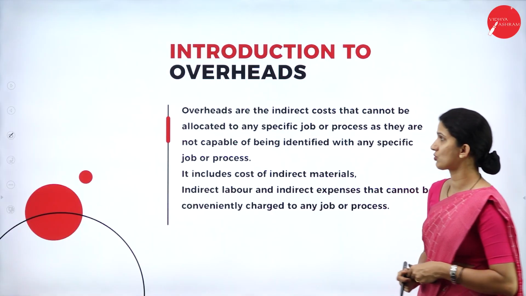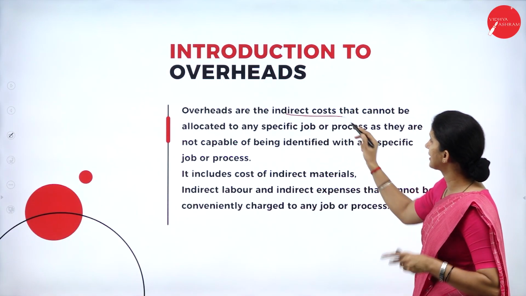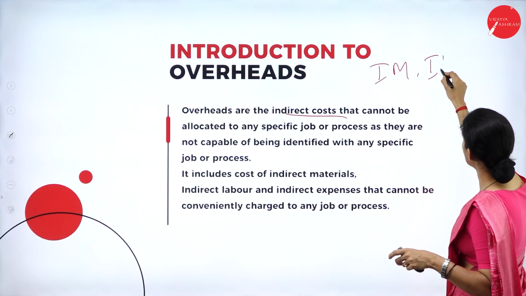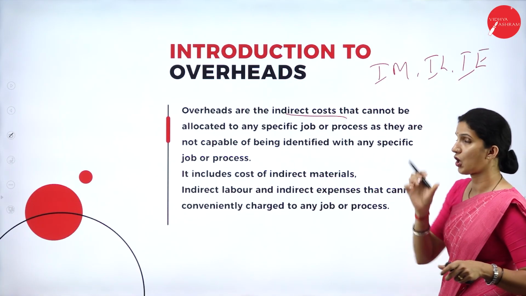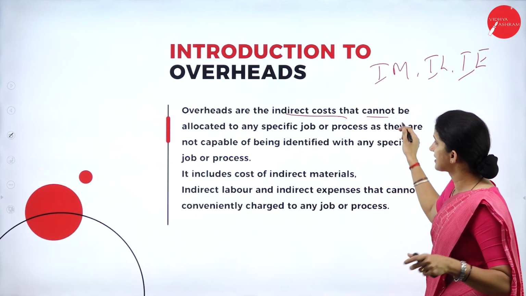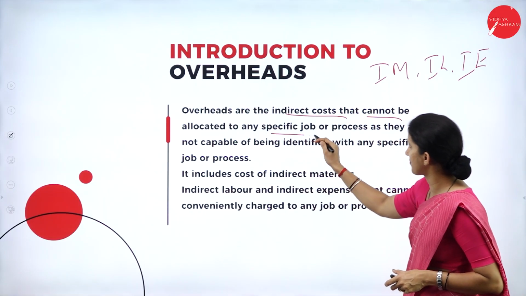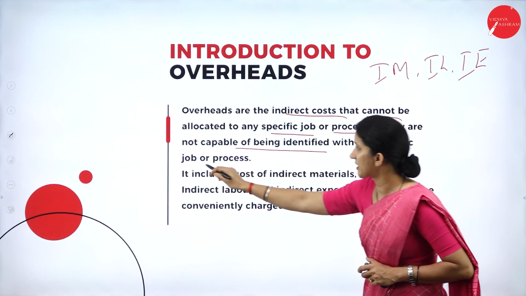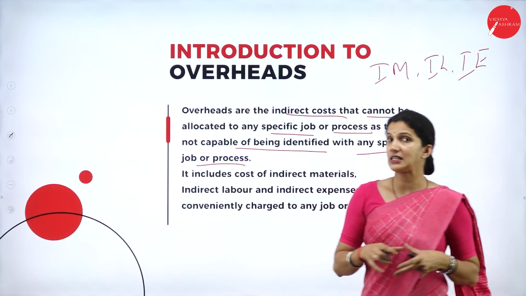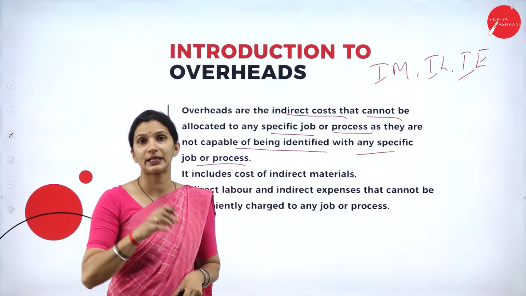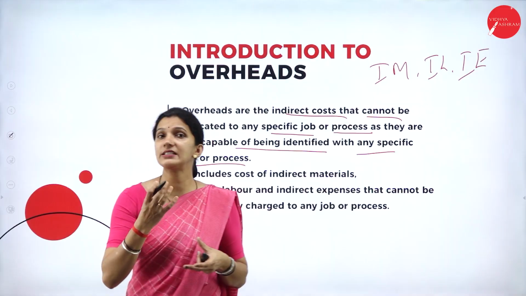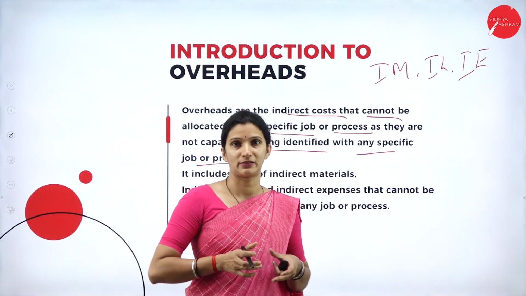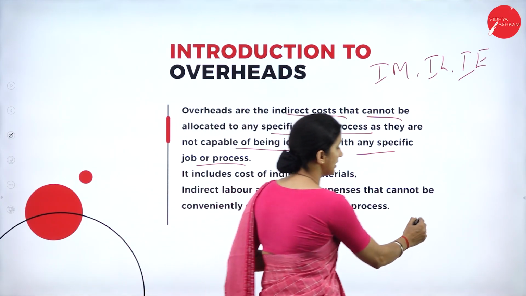So first we'll see the introduction to overheads. Overheads are the indirect cost, which means your indirect material, indirect labor or indirect expenses. All these indirect costs cannot be allocated to any specific job or process, as they are not capable of being identified with any specific job or process. So overheads are all the indirect cost which we cannot easily identify with any particular product, process or department. The best example I'll take is the rent.